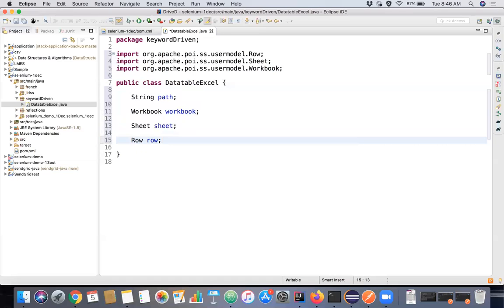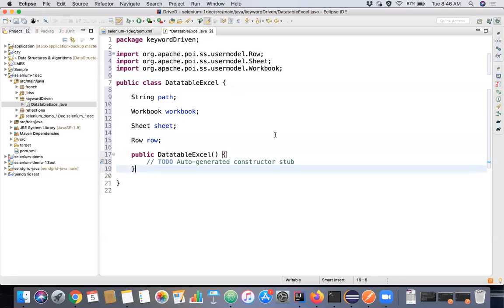So these are the variables which we need to read our data. Where is the Excel sheet present? And the workbook path, the workbook, the sheet, and the row. So what I'll do, I'll just create a constructor for this particular class. Inside this constructor, I'm going to pass one argument. I'm getting the path of the particular Excel sheet from the constructor itself.